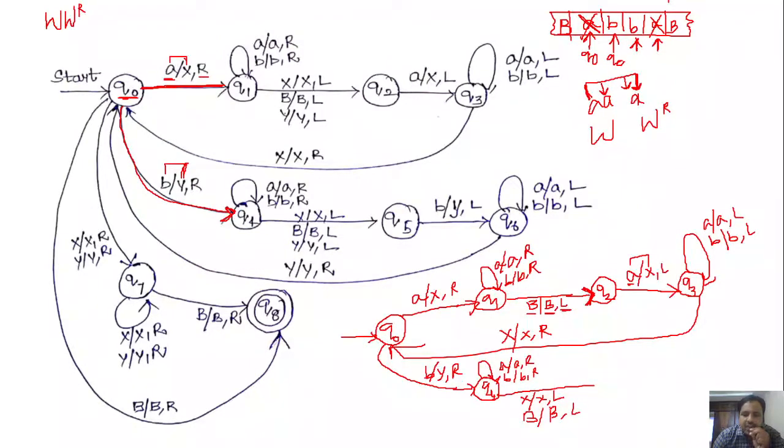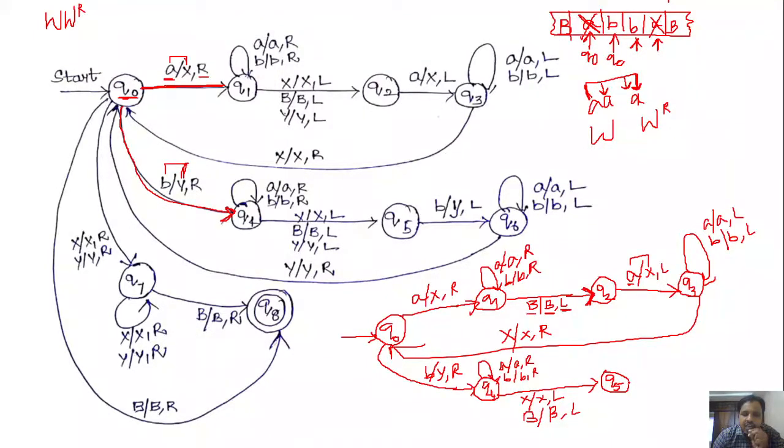So when we get blank in Q4, that means B is the starting symbol in the string. If we mark the B with Y and move the head towards right, keep on moving, definitely we get a blank. If B is not the starting symbol, then while moving the head towards right, definitely we are going to get either X or Y. So this is the possibility. So in Q4, if we get X, keep that X as it is and move the head towards left, and also change the state from Q4 to Q5.